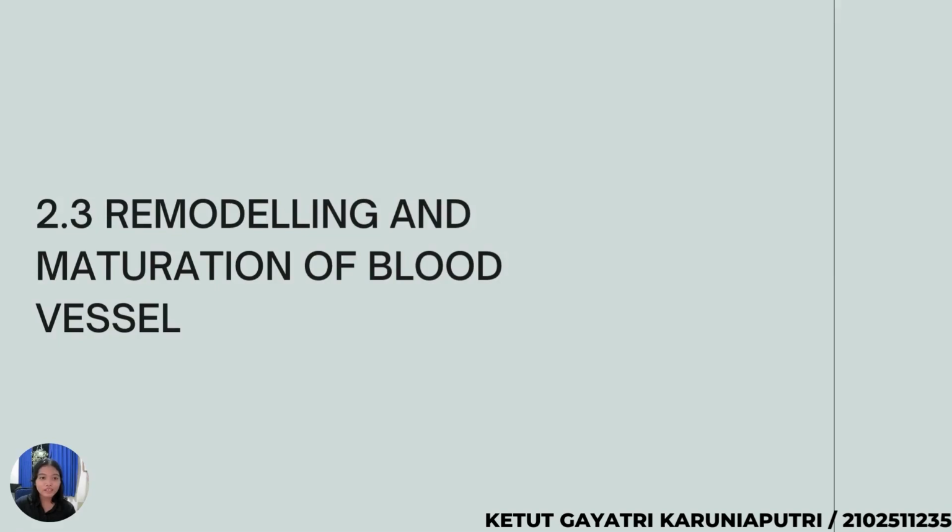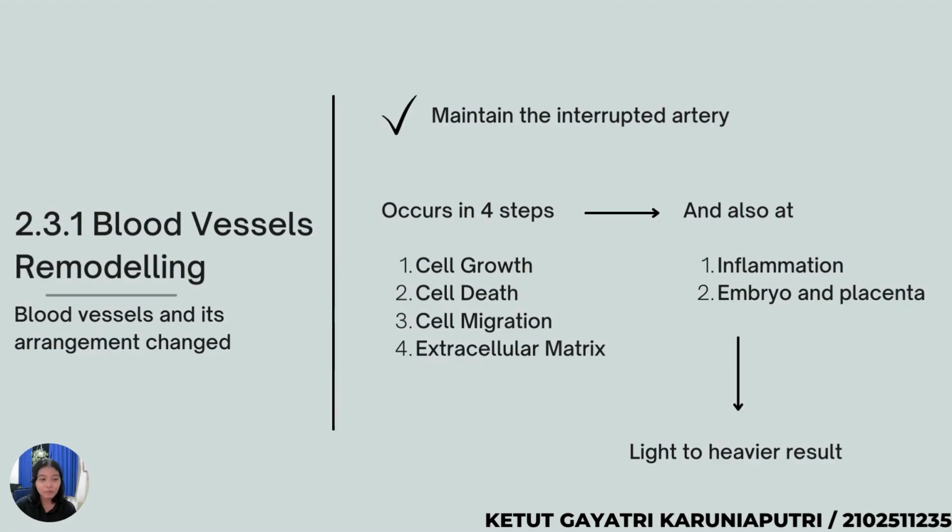Hi, my name is Ketut Putri with last digit name 235. Now we're going to be talking about remodeling and maturation of blood vessels. Blood vessel remodeling is when the blood vessel structure and its arrangement are changed. The aim of this activity is to maintain the integrity of the artery and make up a new vascular wall. This occurs in 4 steps. First is cell growth, second cell death, third cell migration, and fourth extracellular matrix.